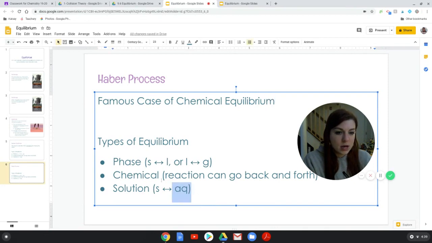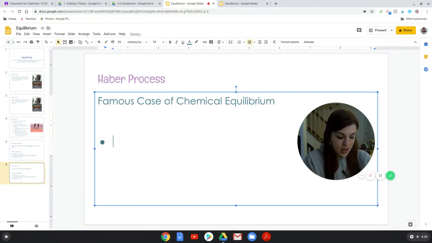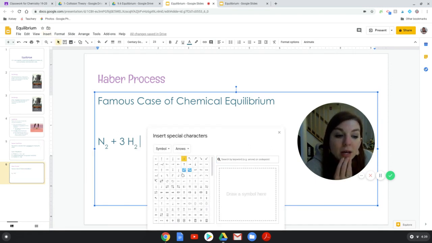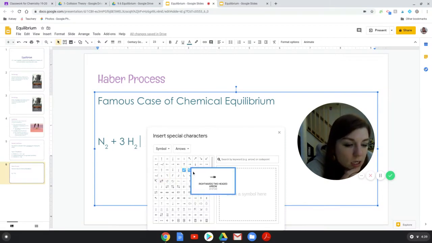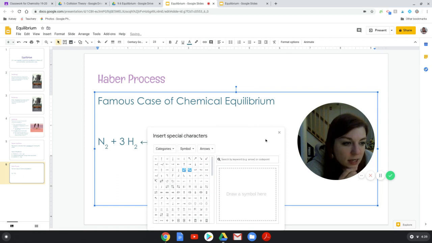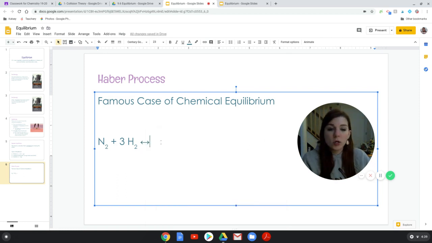So in the Haber process, we have nitrogen gas and hydrogen gas, and I want to insert a special character. I want a double-sided arrow, because we can represent equilibrium in one of two ways. We can have a double-sided arrow like the one I have here, or you can have one arrow that goes left on top of an arrow that goes right.